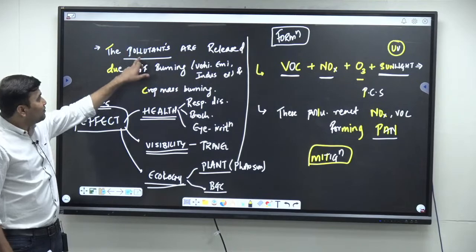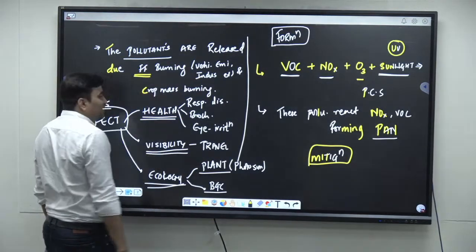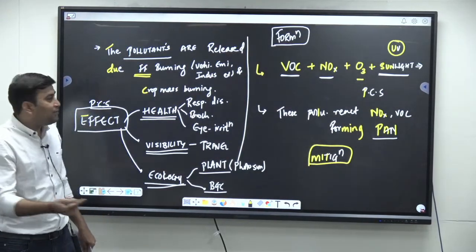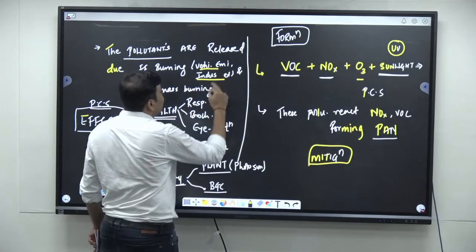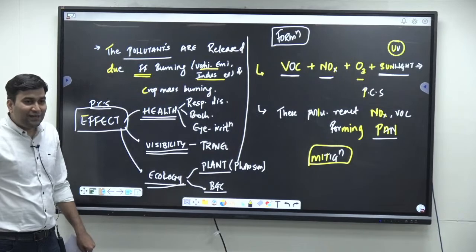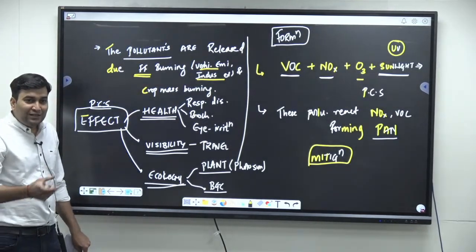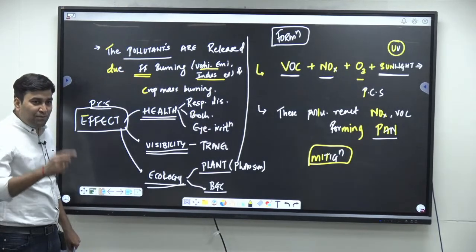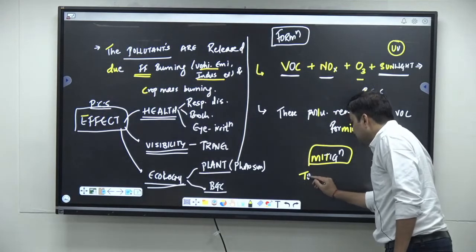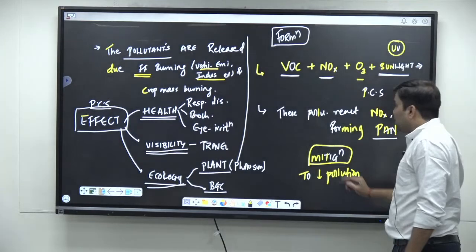Due to pollutants. Who are the pollutants? Fossil fuel burning, petroleum, coal, right? Petroleum, coal, and other fossil fuels in vehicles, industries, etc. Right? Particulate matter due to crop residue burning. So what will the solution be? If you are understanding the problem itself, that means the causative factor, the solution will also come from there. So mitigation would be to reduce the pollution, right? To reduce the pollution. Now to reduce the pollution, what are you going to do?